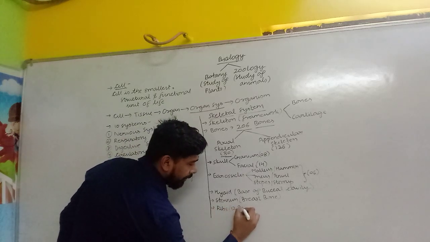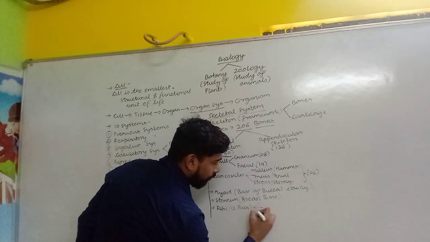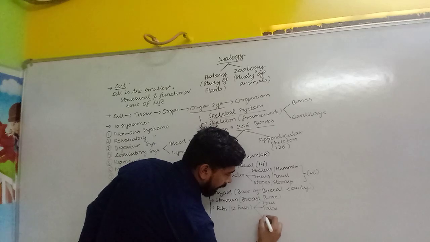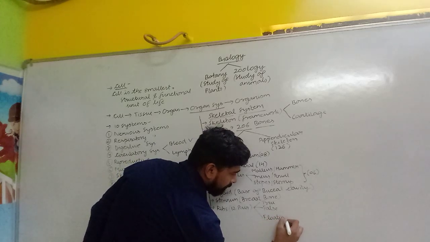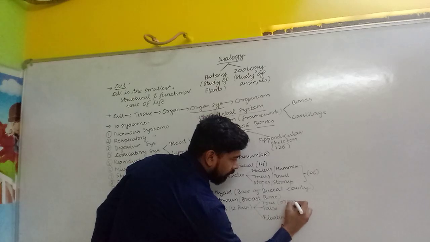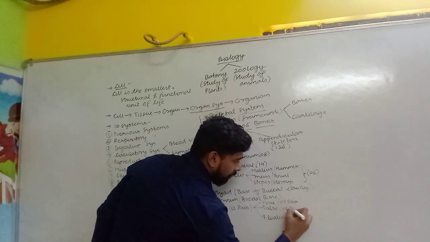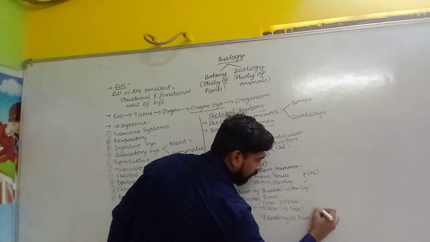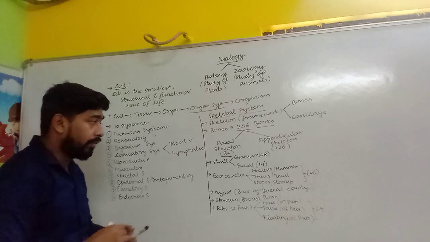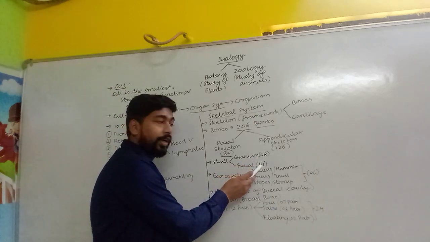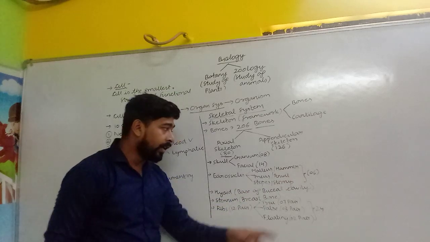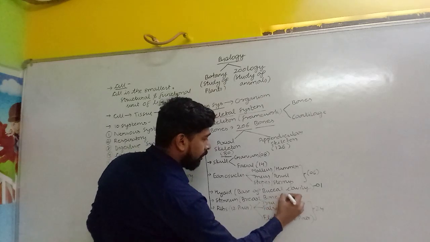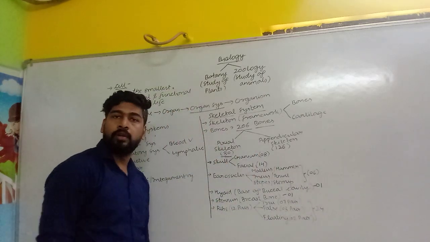There are 12 pairs of ribs, and these are divided into 3 types: true ribs, false ribs, and floating ribs. True ribs are 7 pairs in number. These are 3 pairs in number, and this is 2 pairs in number. So all total 24. So how many bones have we calculated till now? 14 plus 8, 22, 22 plus 8, 28, 28 and 1, 29, 29 and 1, 30, 30 and 24, 54.